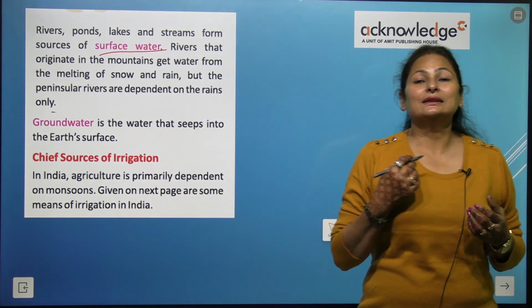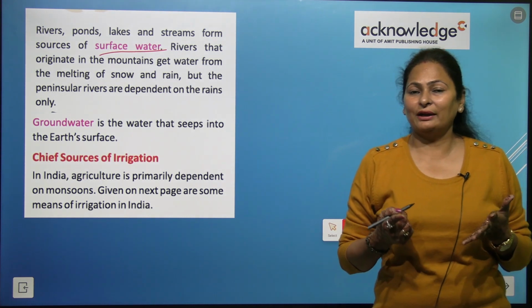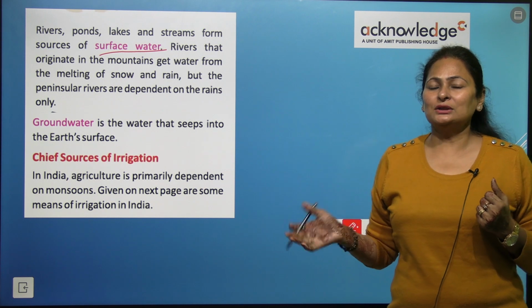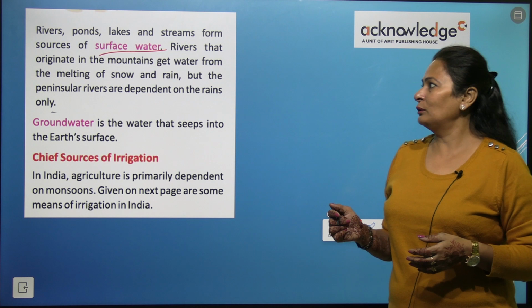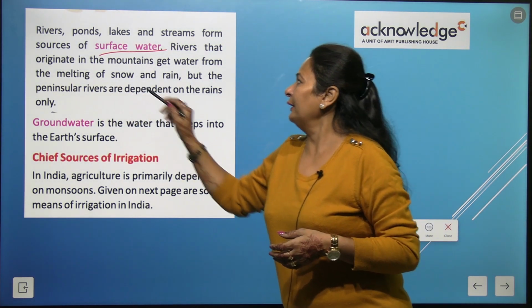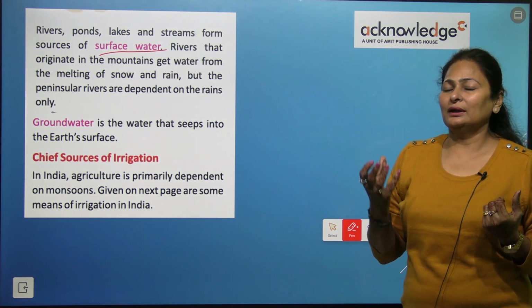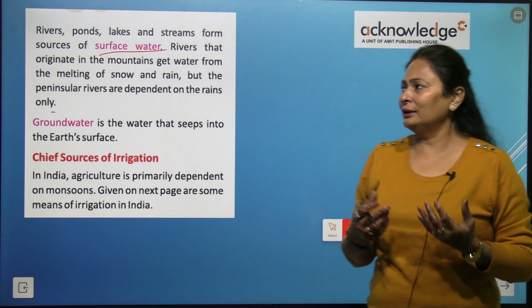And rivers that originate from mountains, from the Himalayas, we have studied, when snow melts it flows into the river, and this river is called the perennial river, right? Perennial river means the river is filled with water throughout the year.